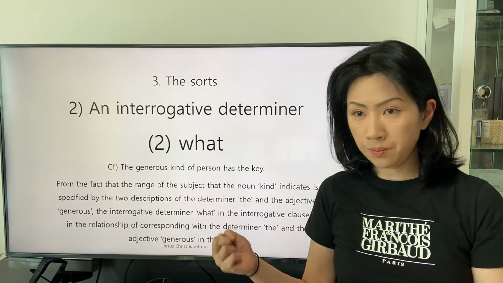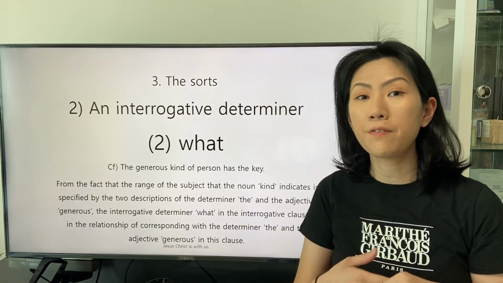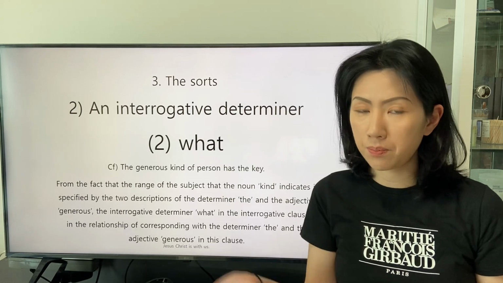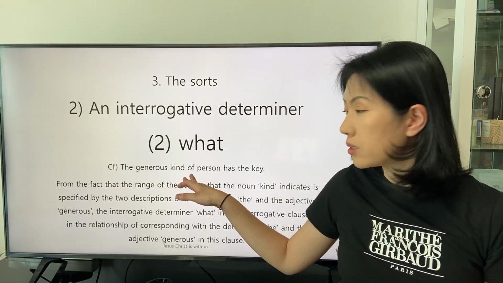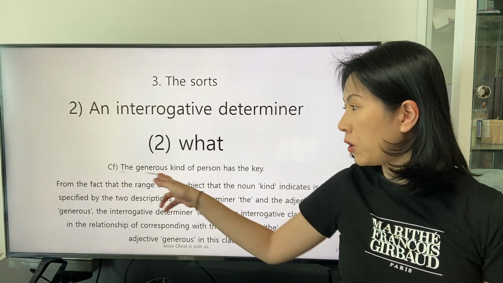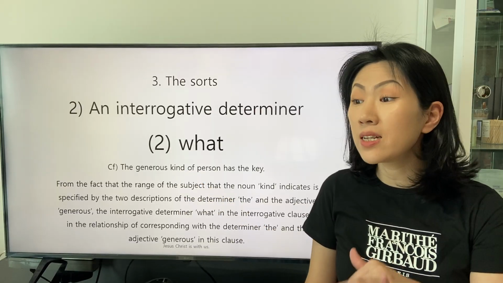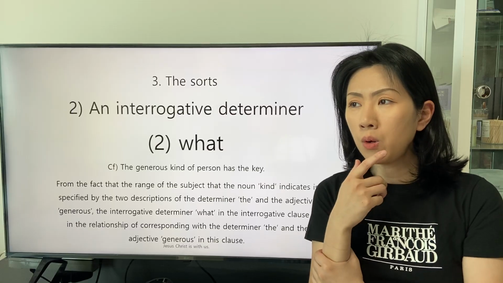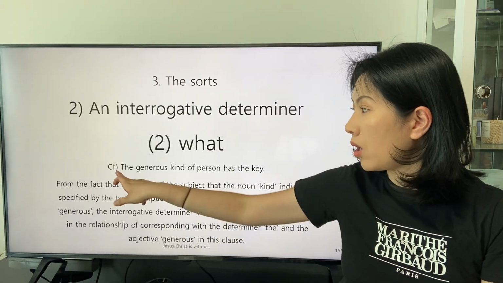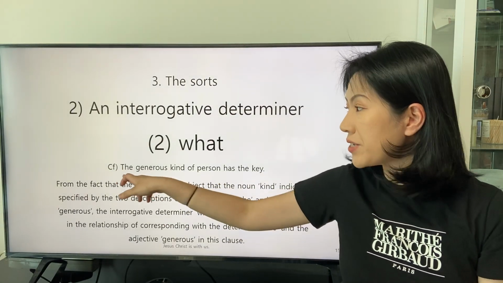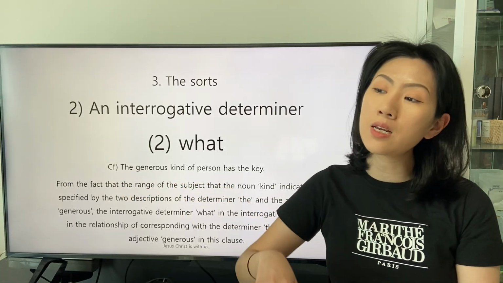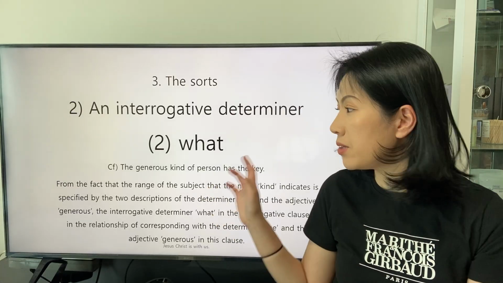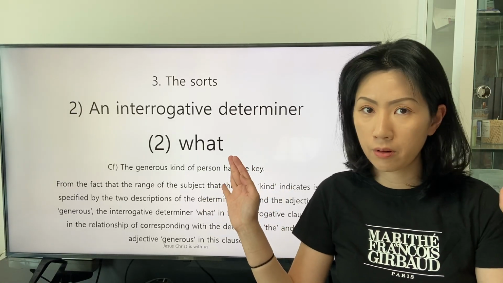The object of the preposition of indicates people, a group of people, and the subject of the preposition of is included in the people. So we can understand that the generous kind, this phrase of the general noun kind, indicates a group of people included in the entire people.